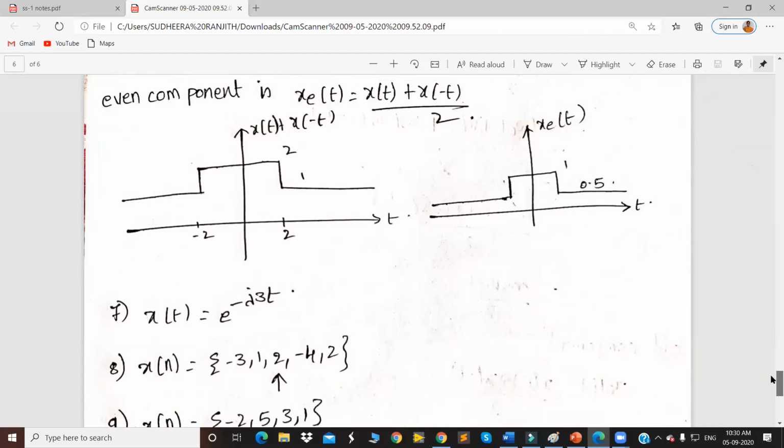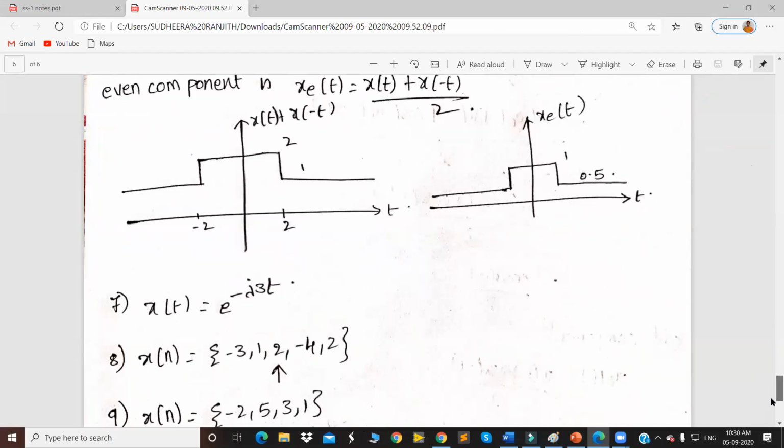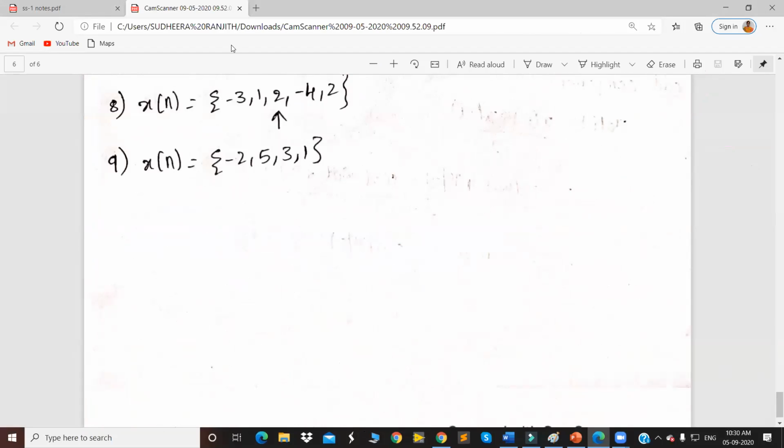Next, x of t is equal to e power minus j3t, which is similar to the first problem. And then x of n is equal to minus 3, 1, 2, minus 4, 2.